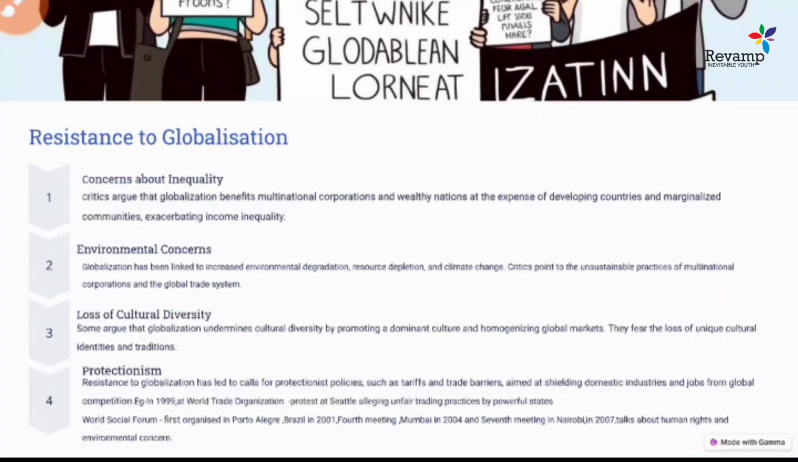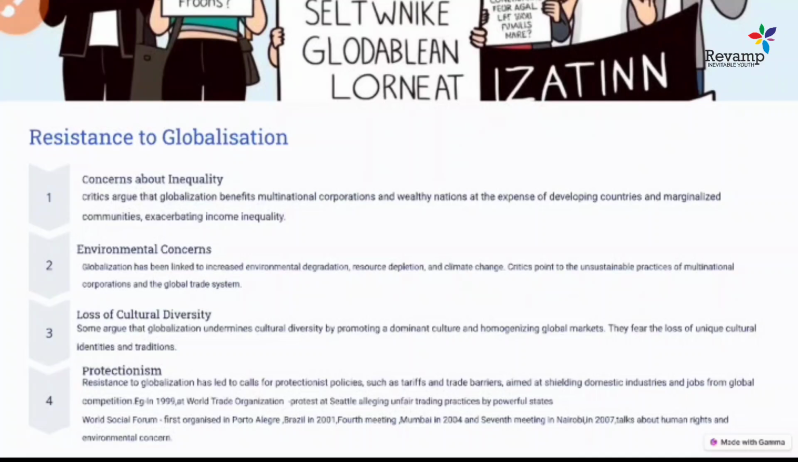In 1999, there were World Trade Organization protests at Seattle, alleging unfair trading practices by the powerful states, because the USA and Russia, these are the big powers, we all know. So these powerful countries try to influence, or try to impose, or try to flood it with cheap products, and try to destroy the domestic market. A lot of laws were created by the countries to safeguard their traditional or their domestic territory.